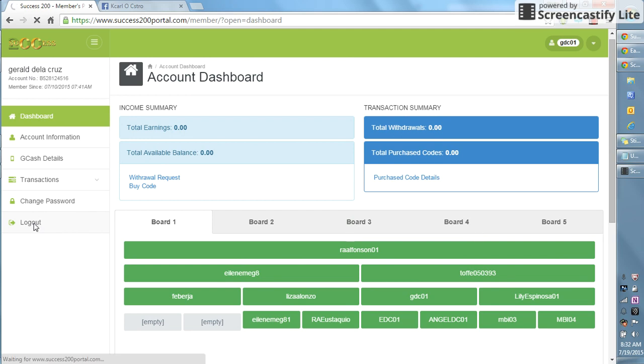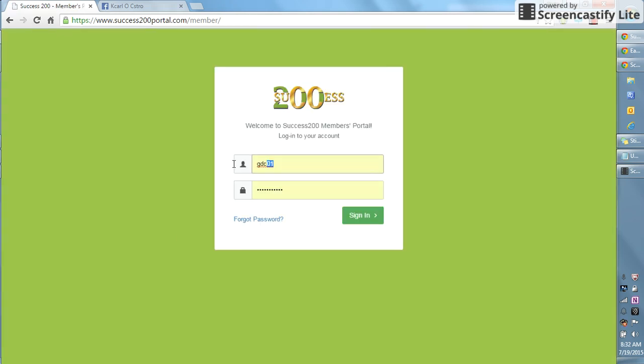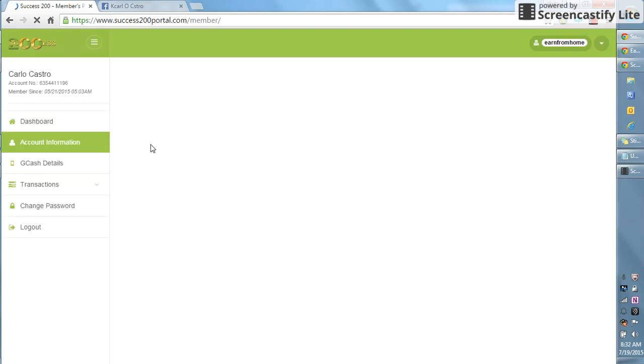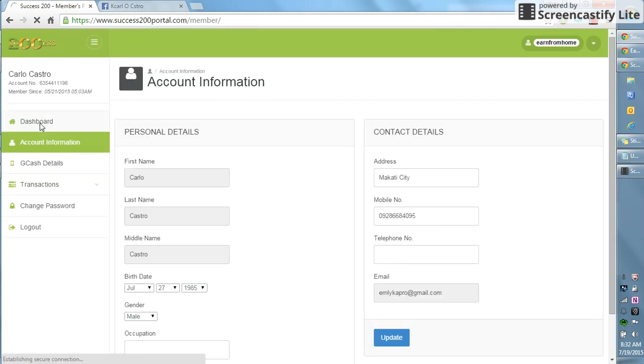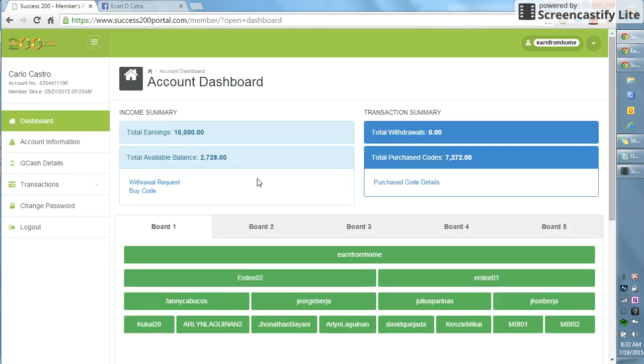She's encoded already. Let's log out. Let's see if my recorder can still handle it. I just want to show you my account. This is the account that exited previously. Just so you know, you can buy codes if you want. It's just that there's a 1% admin fee. So 10,000. I just want to show you guys.